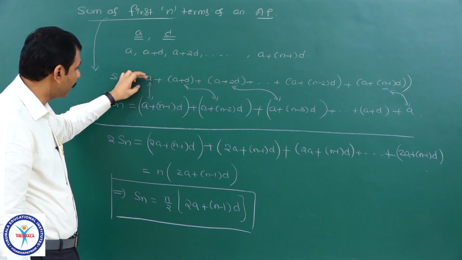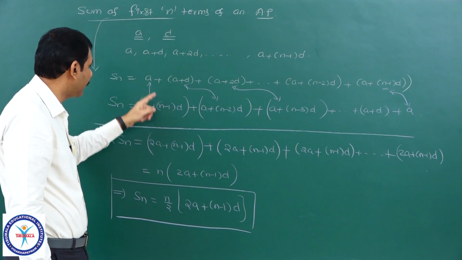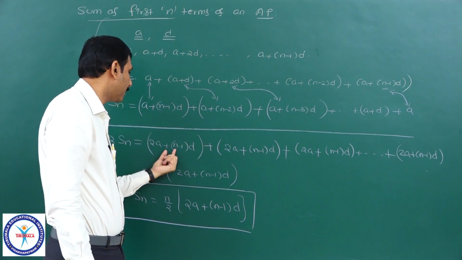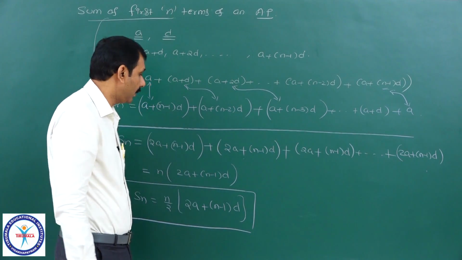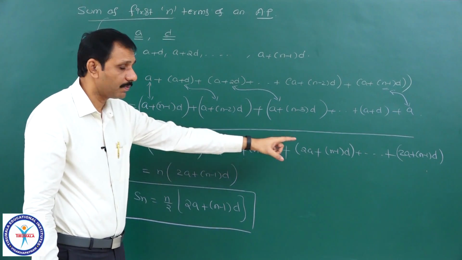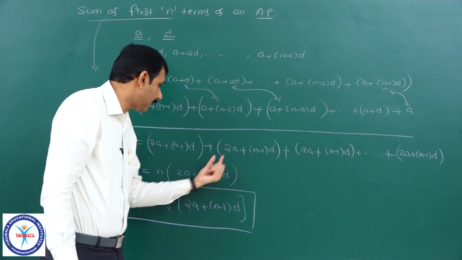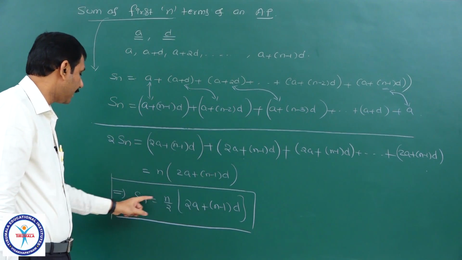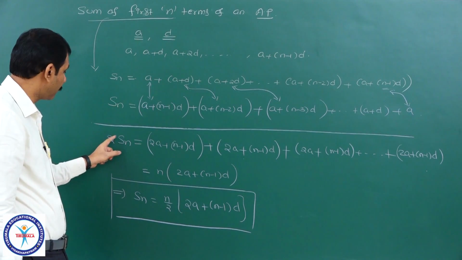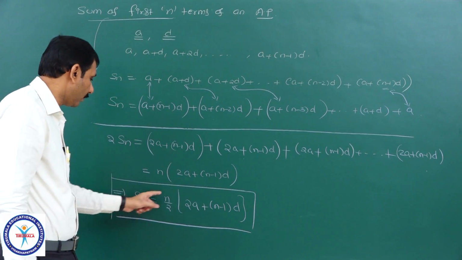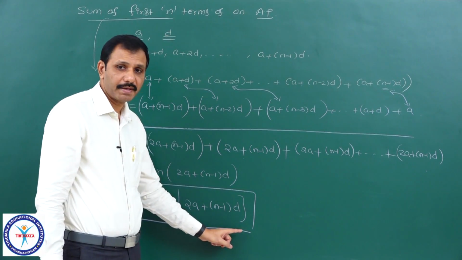I have observed that this addition of corresponding terms are all equal. And how many such terms are there? n terms are there. Therefore, n times that term. Therefore, if I take the addition, I got 2Sn, so Sn is equal to n by 2 times of 2a plus (n minus 1) into d.